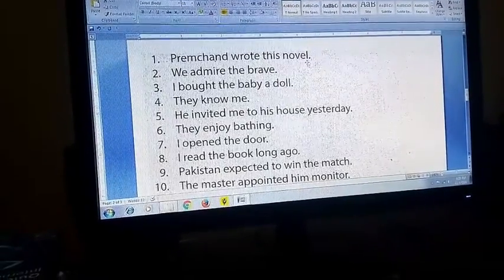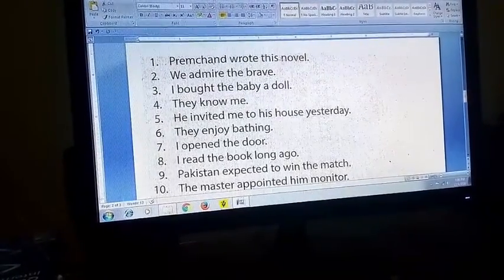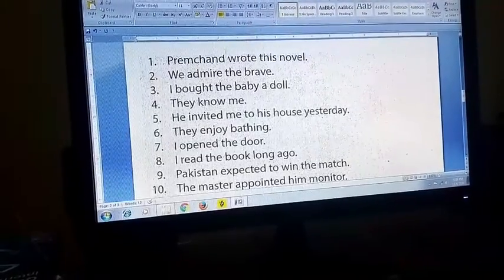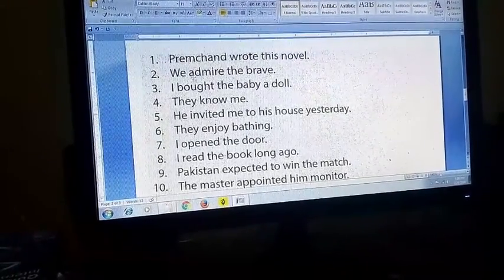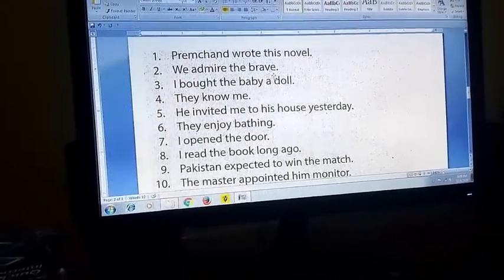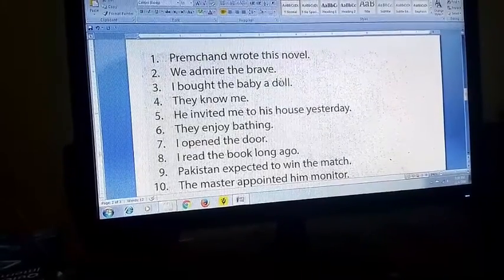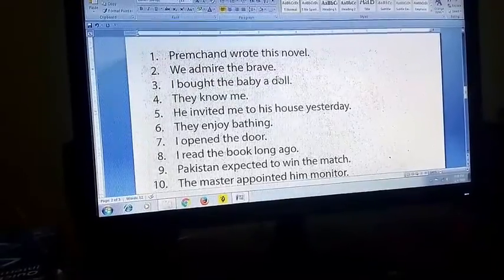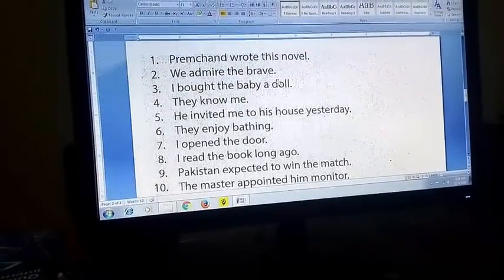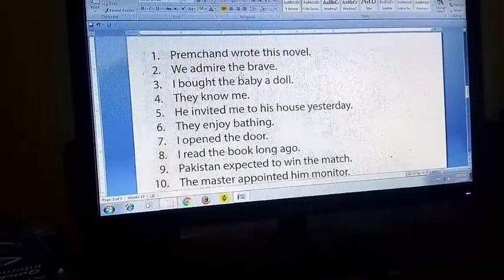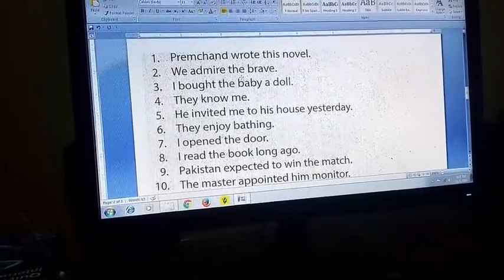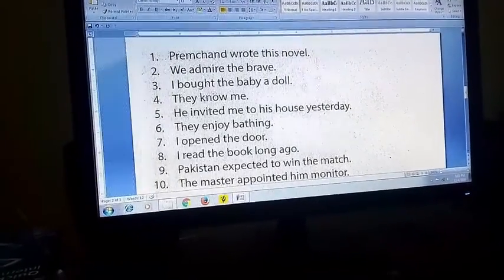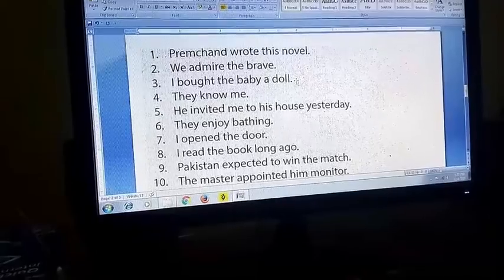Premchand wrote this novel. So simple, wrote this novel. This novel was written by Premchand. We admire the brave. The brave is admired. By we, not needed. If you write, it's okay. But if you don't write, it's still okay. In fact, we don't write. The brave is admired.